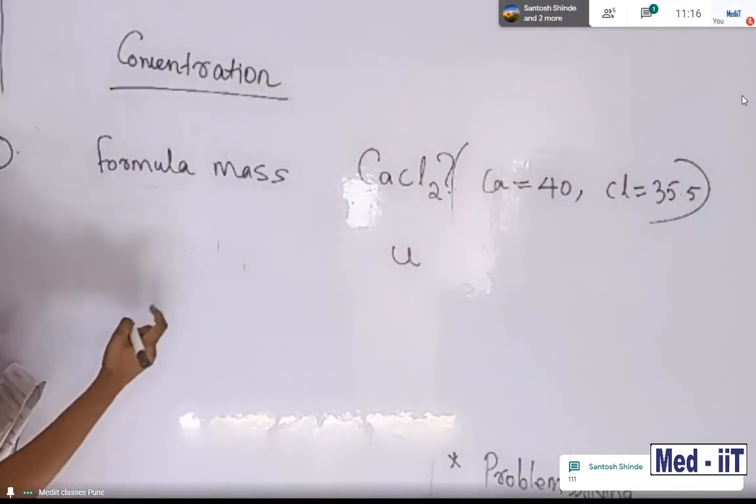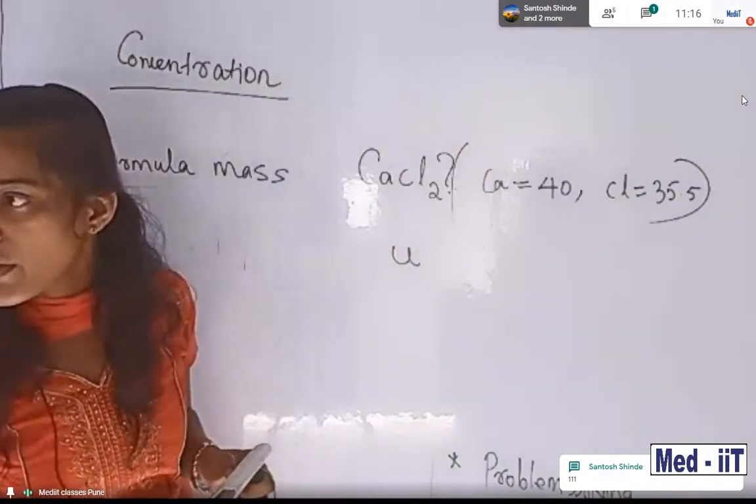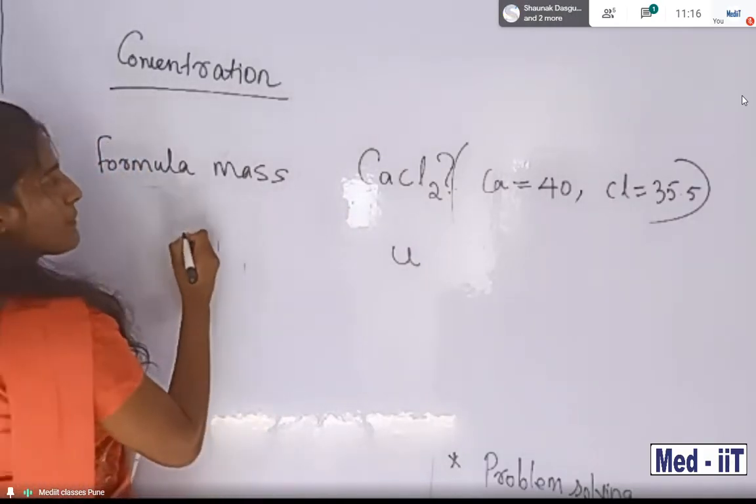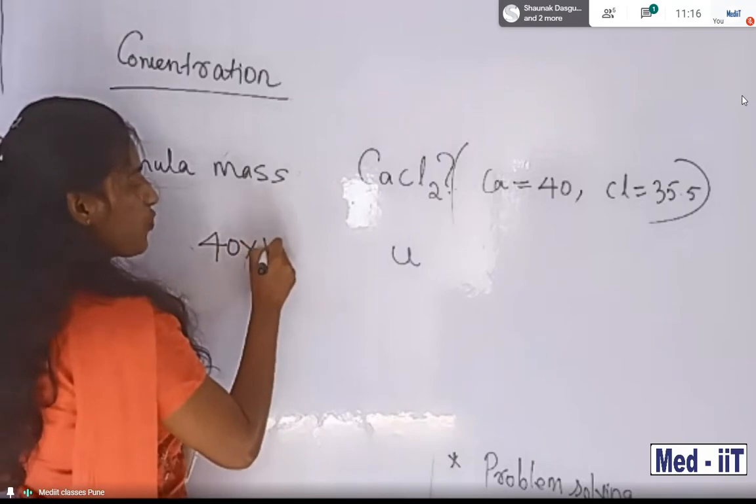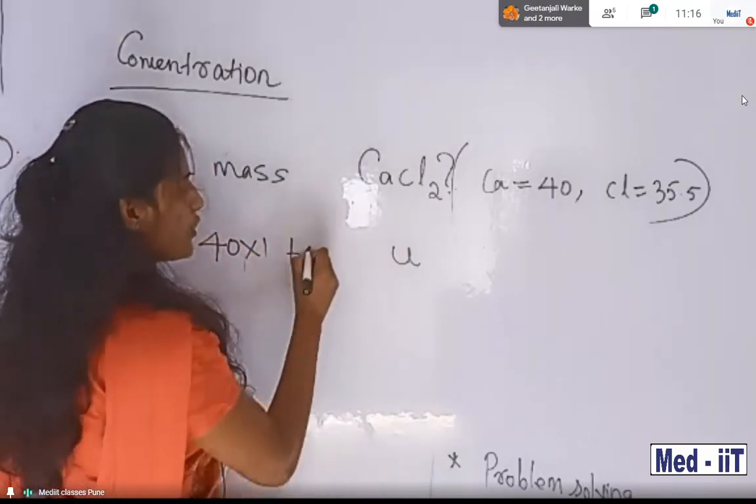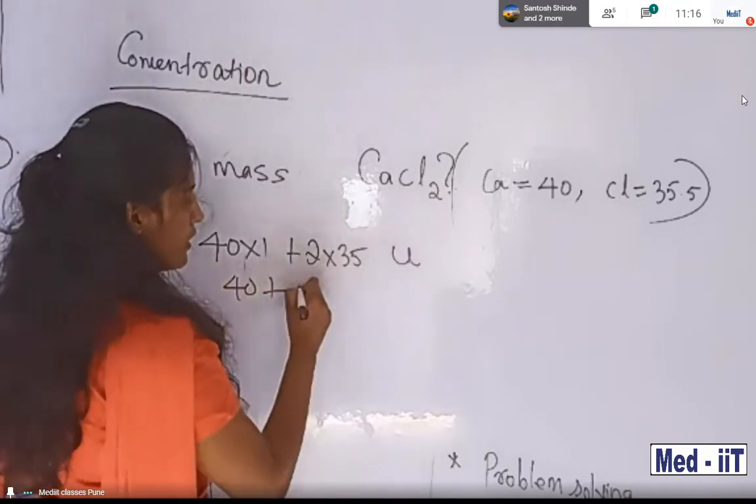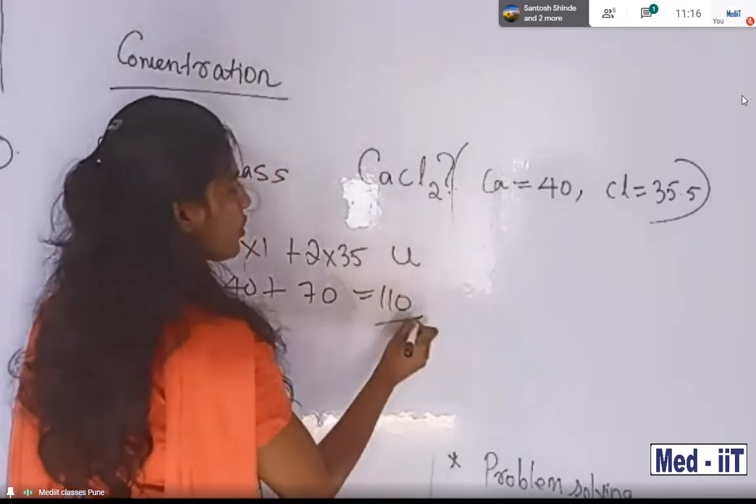Very good. Santosh, I will help you once again. Calcium is equal to 40, so 40 into 1, plus chlorine, 2 is there, so 2 into 35.5. So total 40 plus 71, the unified mass.